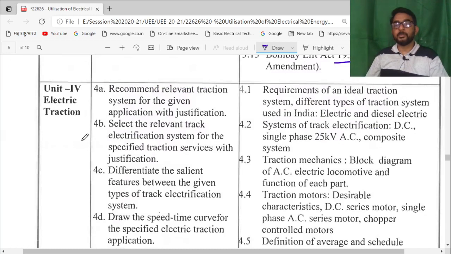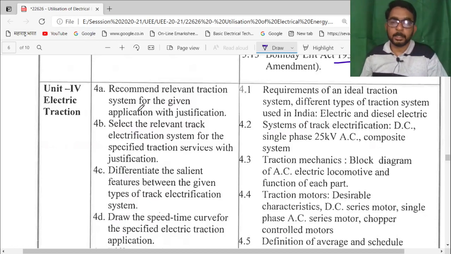Unit number 4 is electric traction. After the invention of the AC supply, people found that steam engines and diesel engines have somewhat less efficiency compared to the electrical traction system or electrical engines.